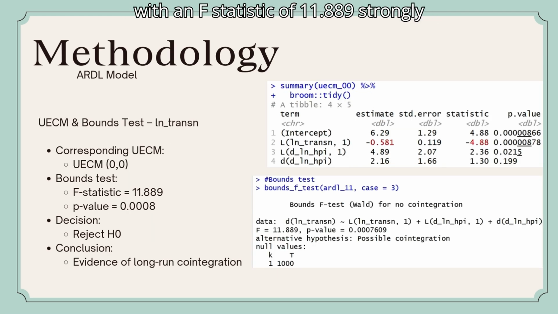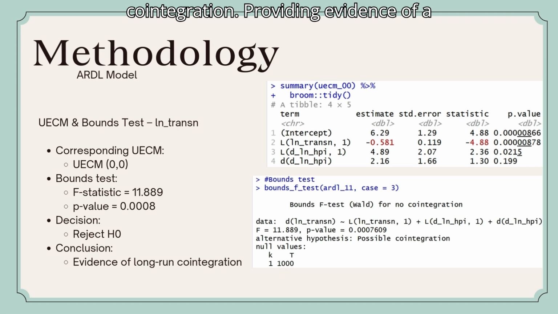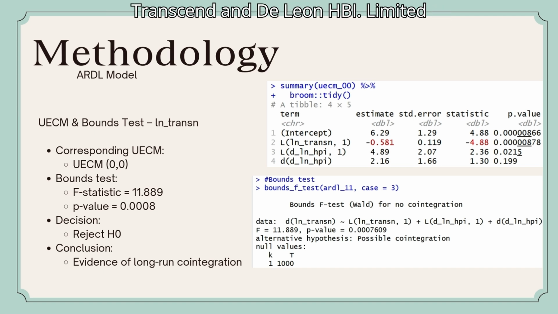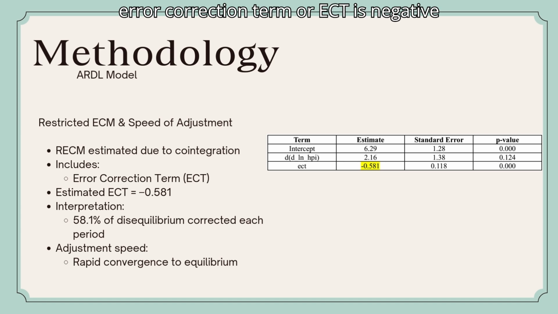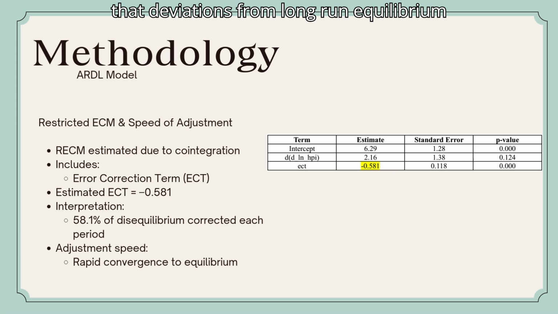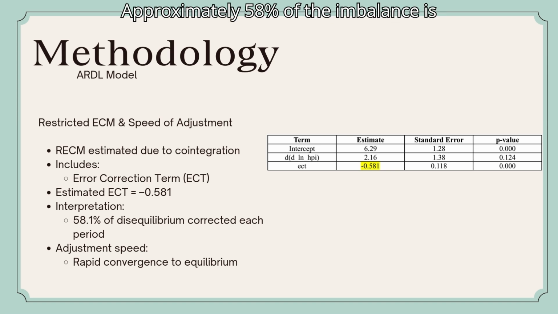The bounds test, with an F statistic of 11.889, strongly rejects the null hypothesis of no co-integration, providing evidence of a stable, long-run relationship between ln trans n and d ln HPI. The estimated error correction term, or ECT, is negative and statistically significant, indicating that deviations from long-run equilibrium are corrected relatively quickly. Approximately 58% of the imbalance is eliminated in the next period.